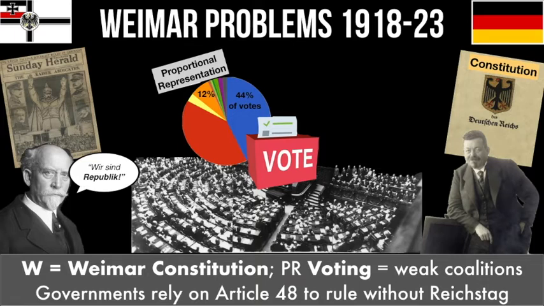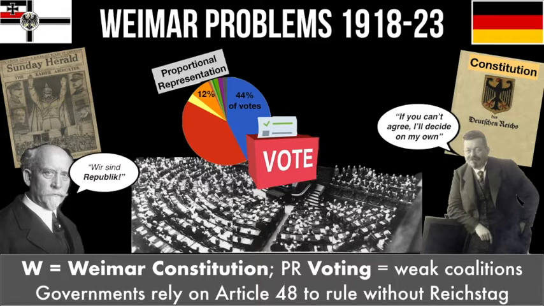Another weakness of the Weimar Constitution, or the laws they set up to run the country, was that it included an article, Article 48, which said that the Chancellor could take power and make decisions without the Parliament undemocratically if there was a crisis. The problem with the Constitution is it didn't really say what a crisis was. And because of the proportional representation and all the different parties arguing in this early period, a lot of the Chancellors did use Article 48 to get things done. That's not necessarily a weakness, but you've got to bear in mind that many years later, Hitler uses this same Article 48 to seize power and to run Germany without democratic control.